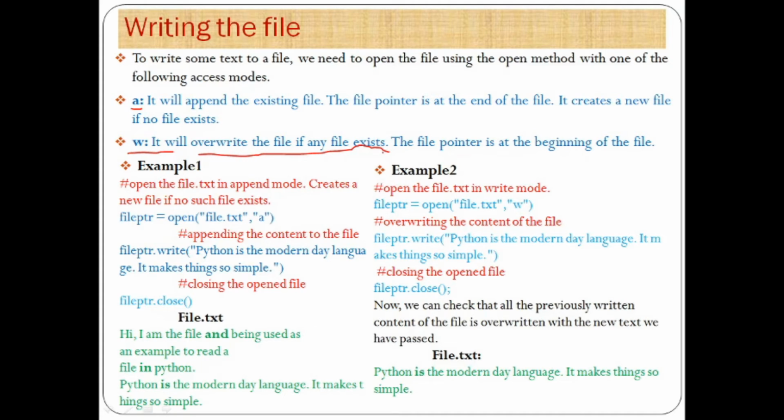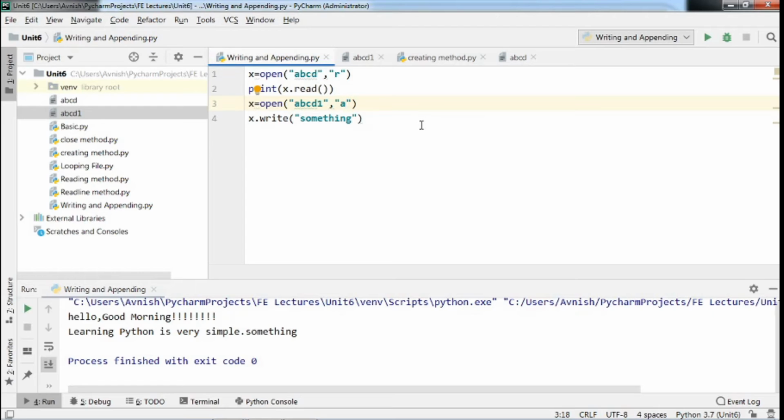That means the previous content of that file will be overridden, and the new or current content will be replaced instead of your previous content. The file pointer is at the beginning of the file. We will see this W mode.